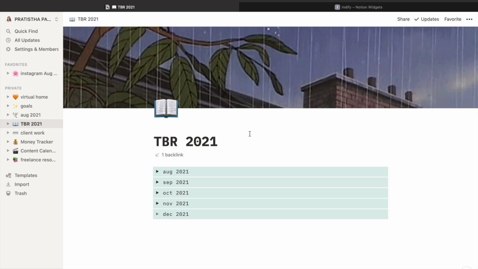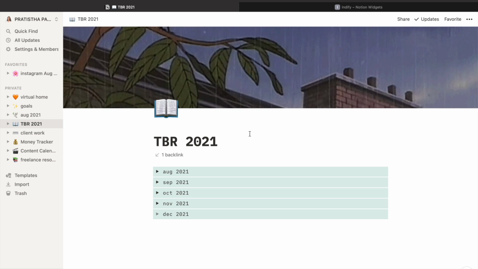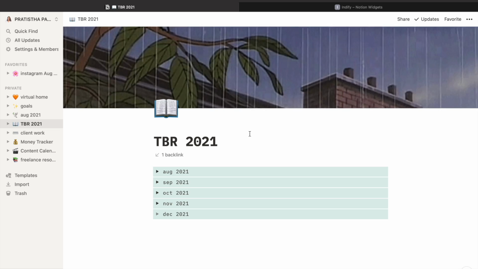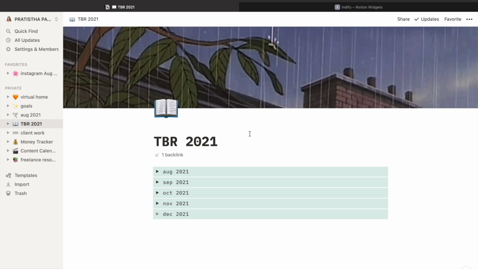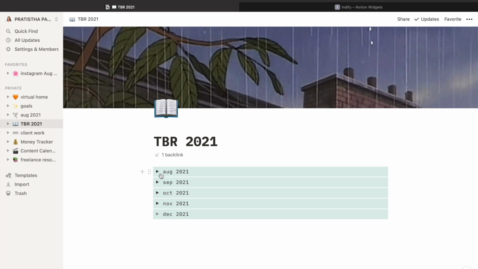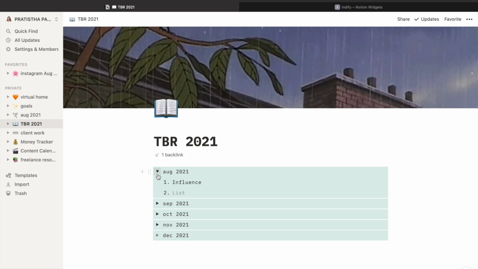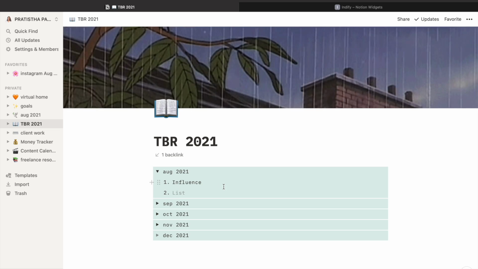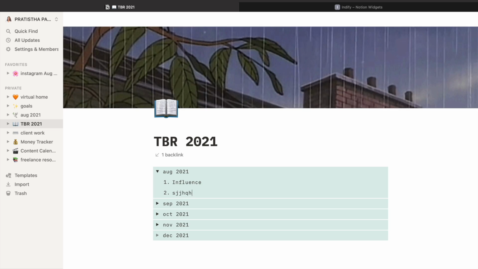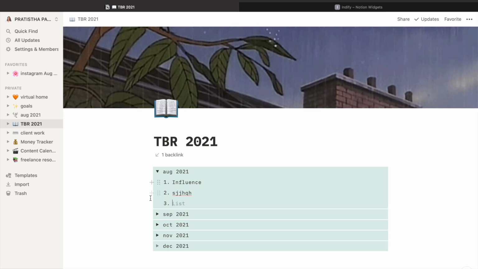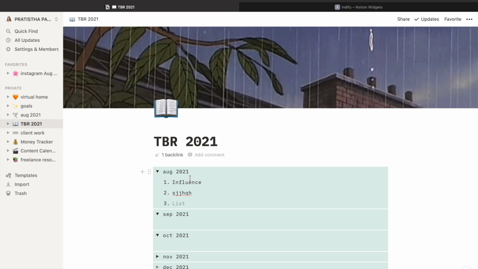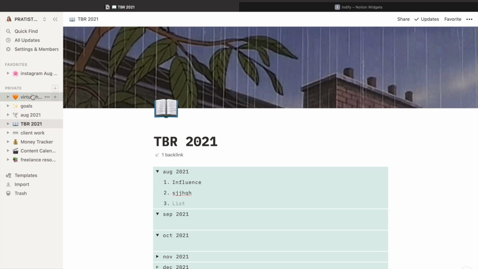So that's why I would even suggest that if you like something, well, some people are into anime, so if you're interested in anime, you can use an anime theme. It will just help you get attracted to your healthy habits even more. Now if we go on this, you will see I have added a toggle list. I have added only one book which I'm going to read, Influence. If I want to add more books, I can add them, whatever it is, and then I can move forward, and the same can be done for the rest of the months. So this is how I have organized my TBR pile.